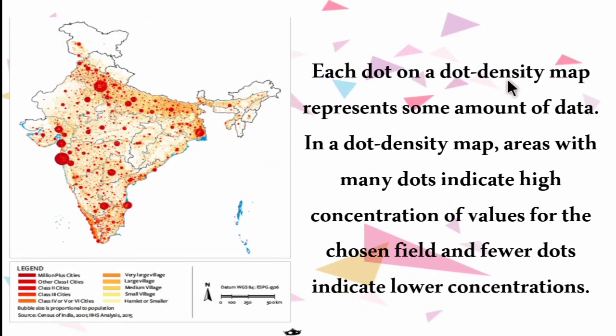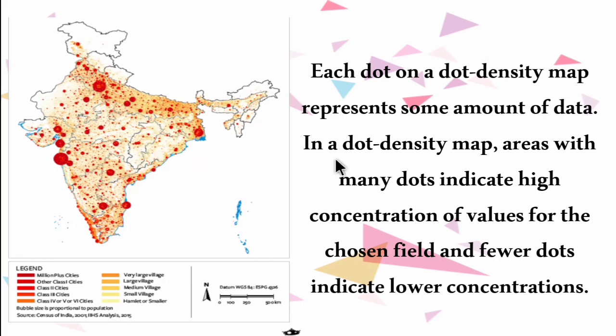Each dot represents some amount of data. Areas with many dots indicate a high concentration of values for a chosen field, and fewer dots indicate lower concentration.